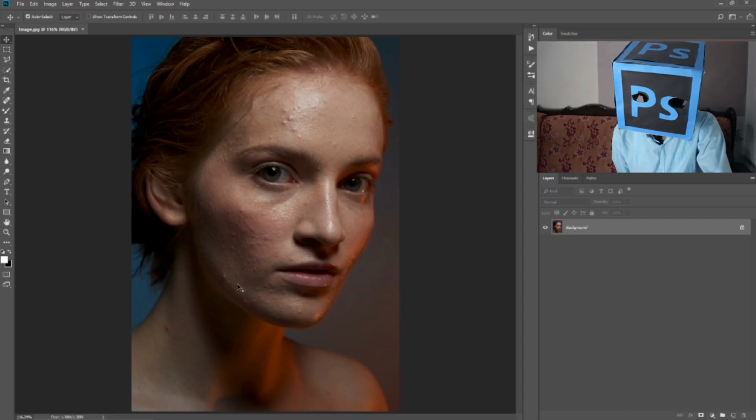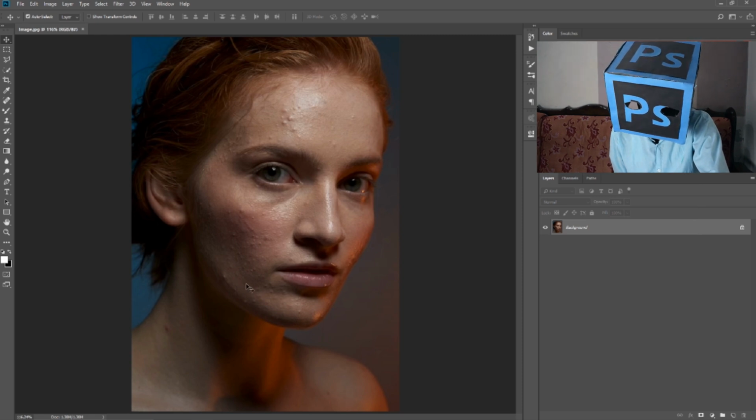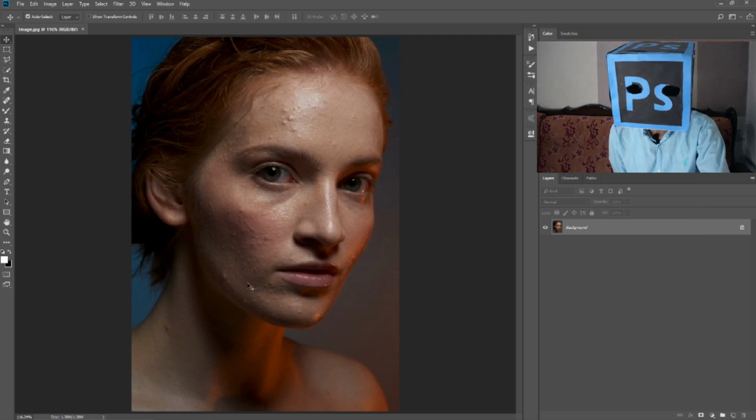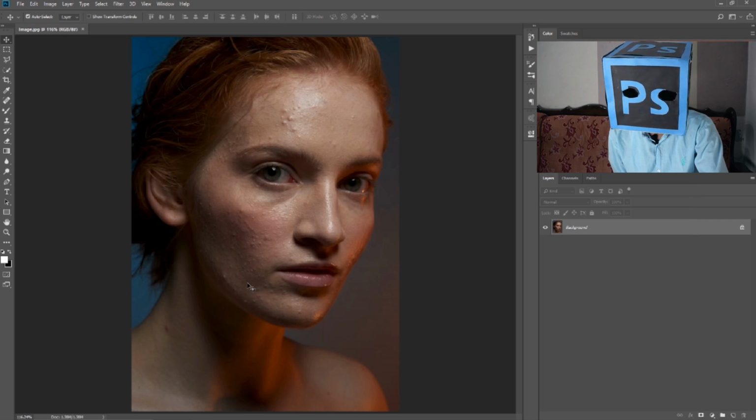First of all, open Photoshop and import your image. So this is a raw image without editing or any retouching. If you want to download this image, then the link is in the description of this video. You can download it for practice.